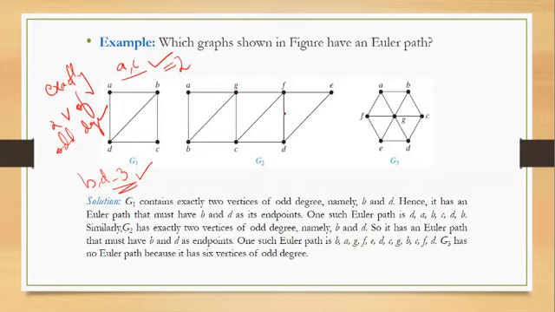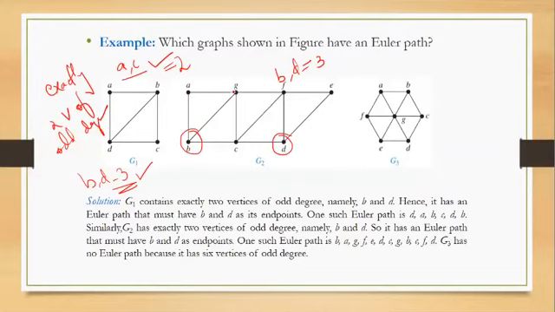Now let's see about G2. What are the two vertices? Do we have two vertices of odd degree? So in the case of G2, we have vertex B, if you check 1, 2, 3, and similarly vertex D, 1, 2, 3. So B and D again have degree 3. But what about the other vertices?